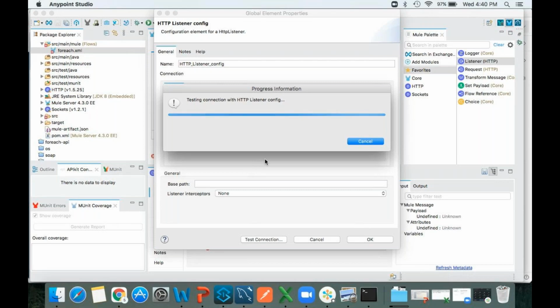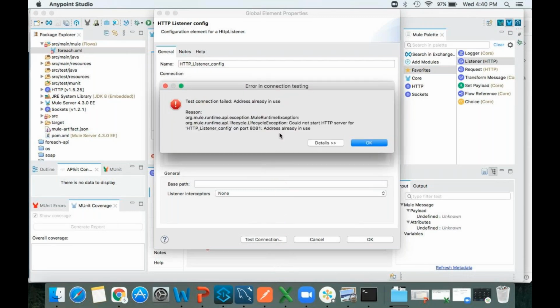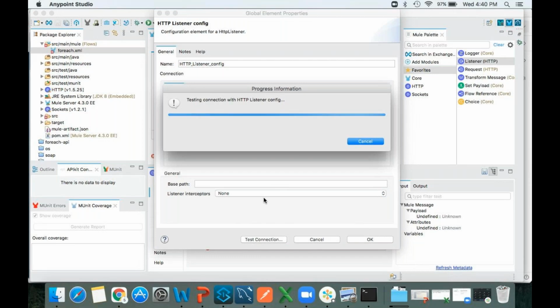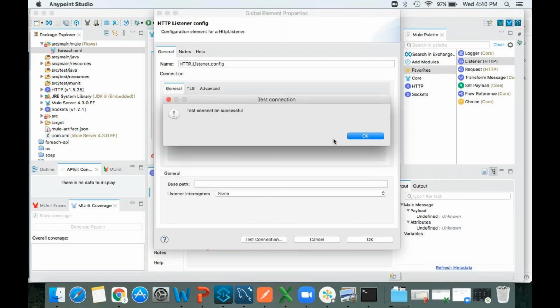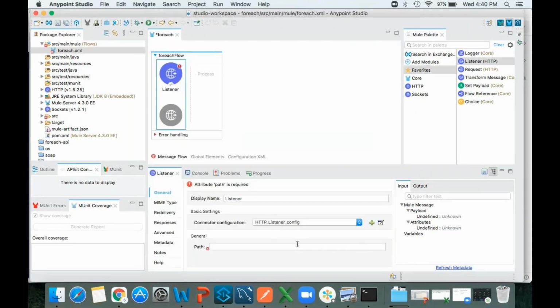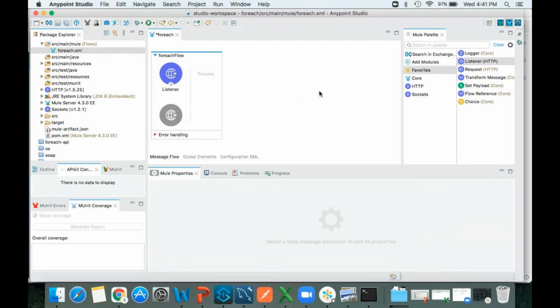This one is busy with some other project, so let me make it 8082. Now the test connection is successful. This port is available for us. Click on OK. Path here is nothing but the resource path. Just provide the same name that you provided as the project name. So this is done.